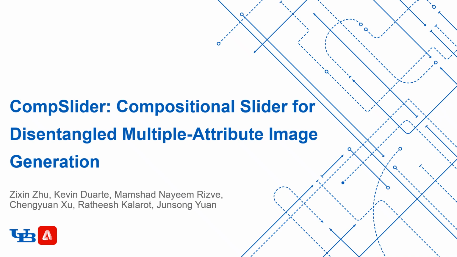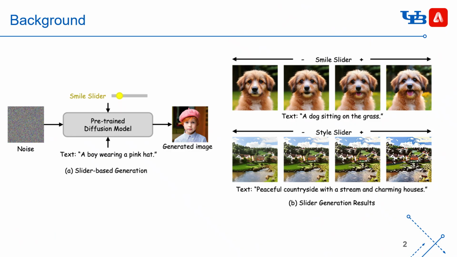Everyone, I'm pleased to present our paper, CompSlider: Compositional Slider for Disentangled Multiple Attributes Image Generation. In this work, we address the challenge of achieving fine-grained control in text-to-image generation. In recent years, text-to-image generation has made remarkable progress.